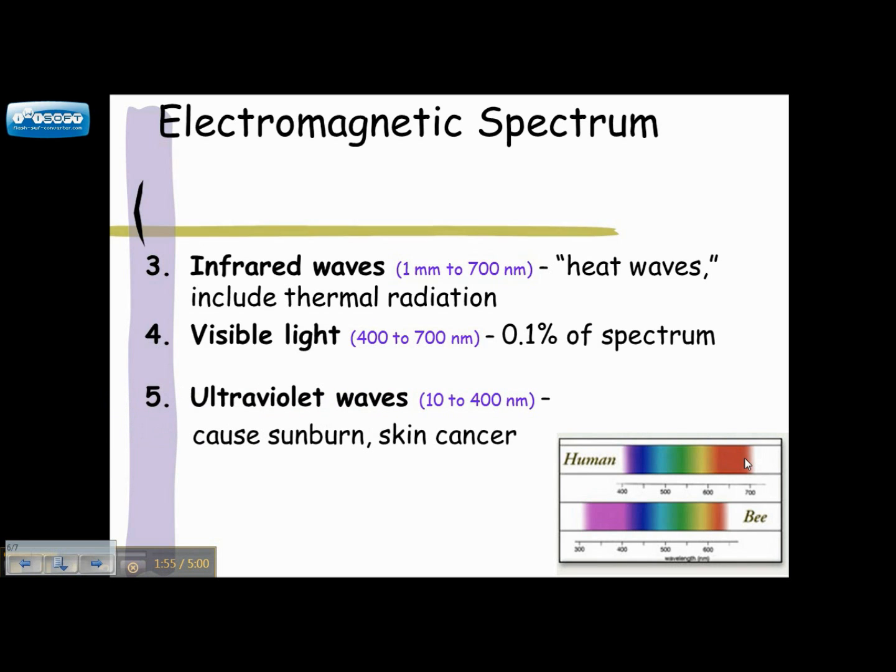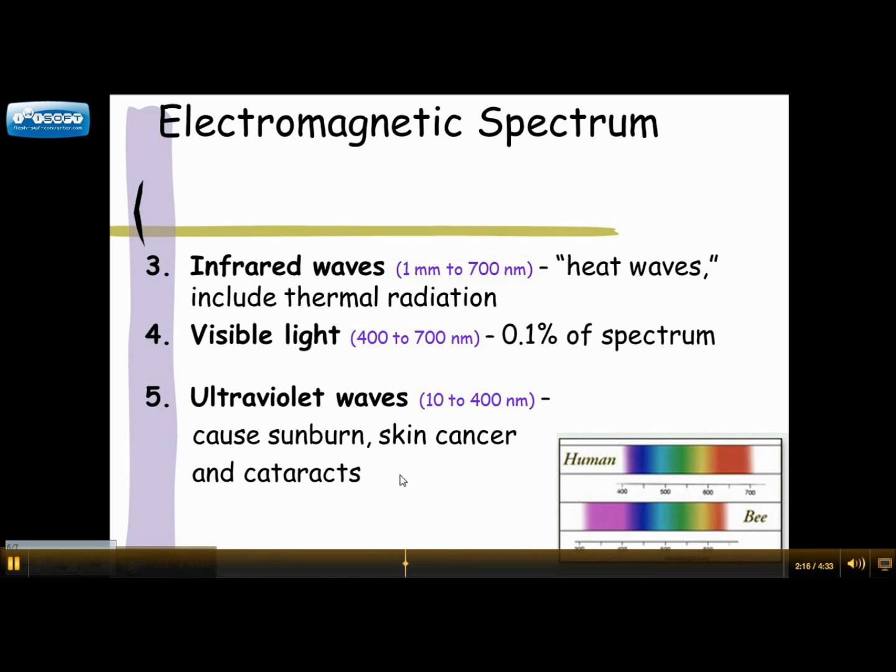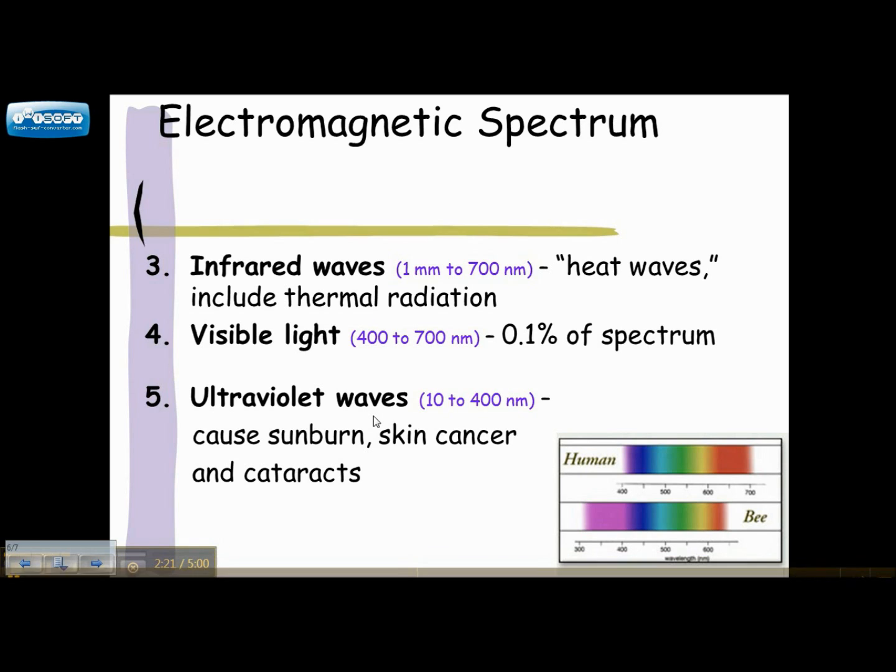So the last one we're going to talk about on this slide is ultraviolet. So ultraviolet is frequencies above violet. Ultrasonic, above human hearing, above sonic. So ultraviolet is above violet. So these are higher frequencies than violet. This is why it can cause sunburn, skin cancers, cataracts, things like that. Why you have to wear sunscreen is because these are very high frequency, high energy waves. And when those waves hit your skin, it can cause serious problems.